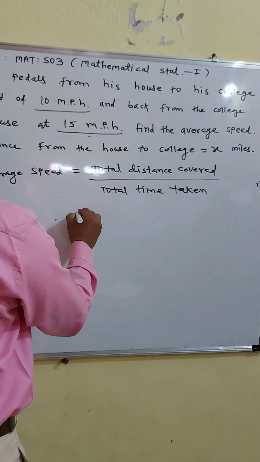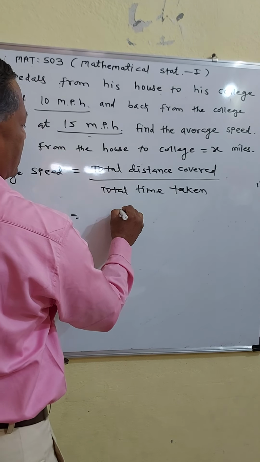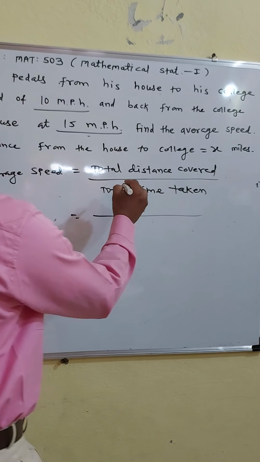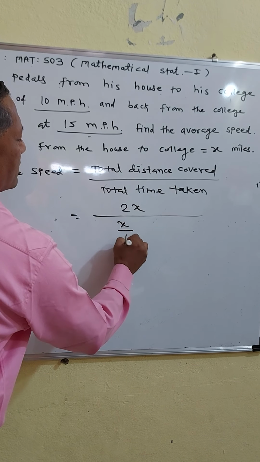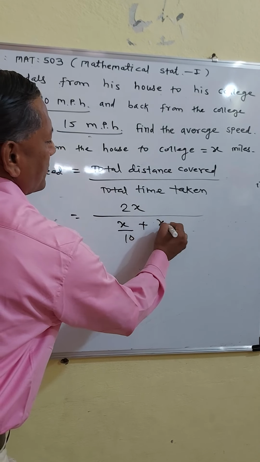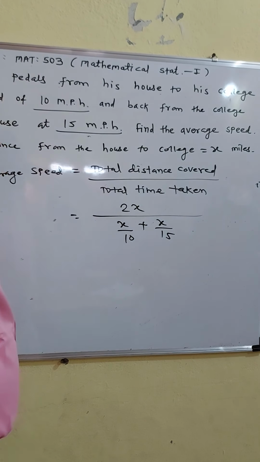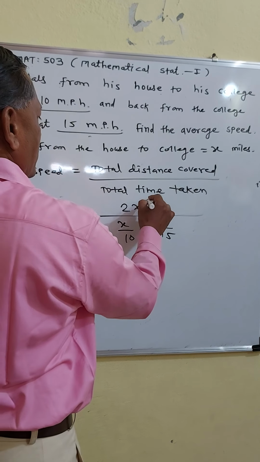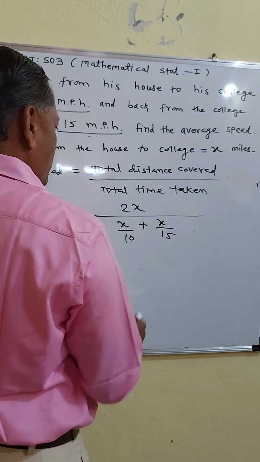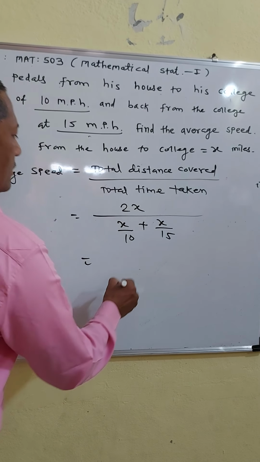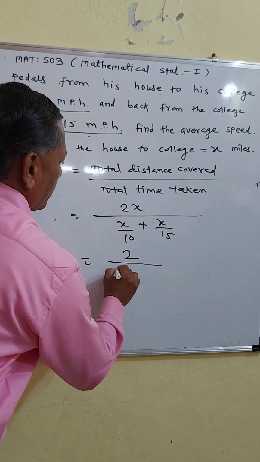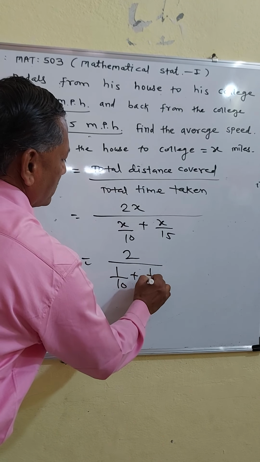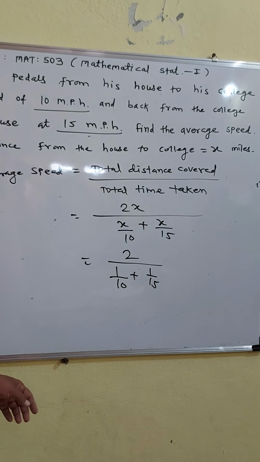Now here total distance covered means x plus x, 2x, upon total time taken, which is x upon 10 plus x upon 15. Therefore, you take x common in the denominator, so x cancels. Therefore, 2 upon 1 upon 10 plus 1 upon 15.